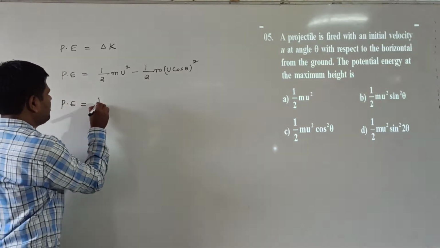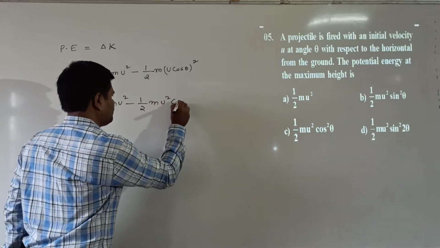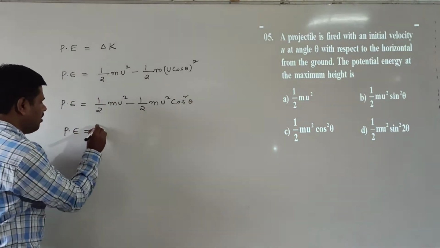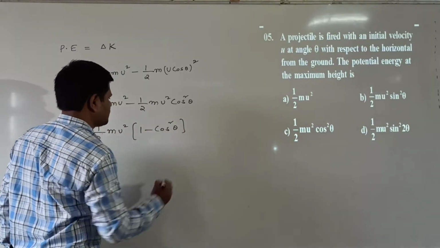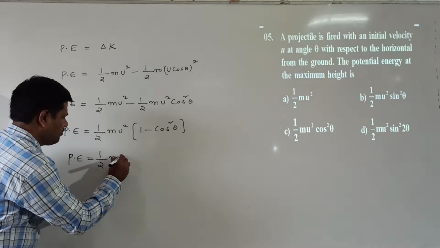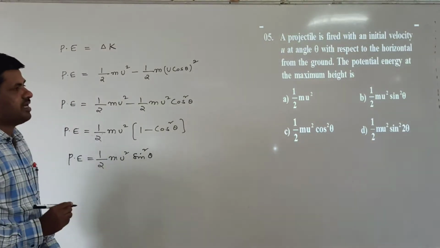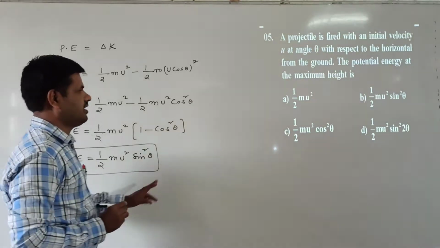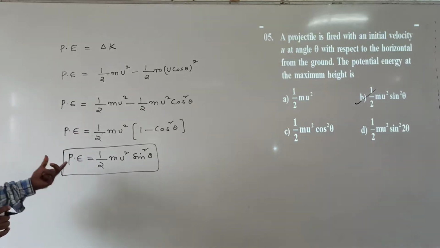So potential energy can be written as half m u square minus half m u square cos square theta. Taking half m u square common, the remaining is 1 minus cos square theta. Now potential energy is half m u square times 1 minus cos square theta. 1 minus cos square theta is equal to sin square theta. So the potential energy answer is half m u square sin square theta at the maximum height. So which option is correct here? B option is correct.